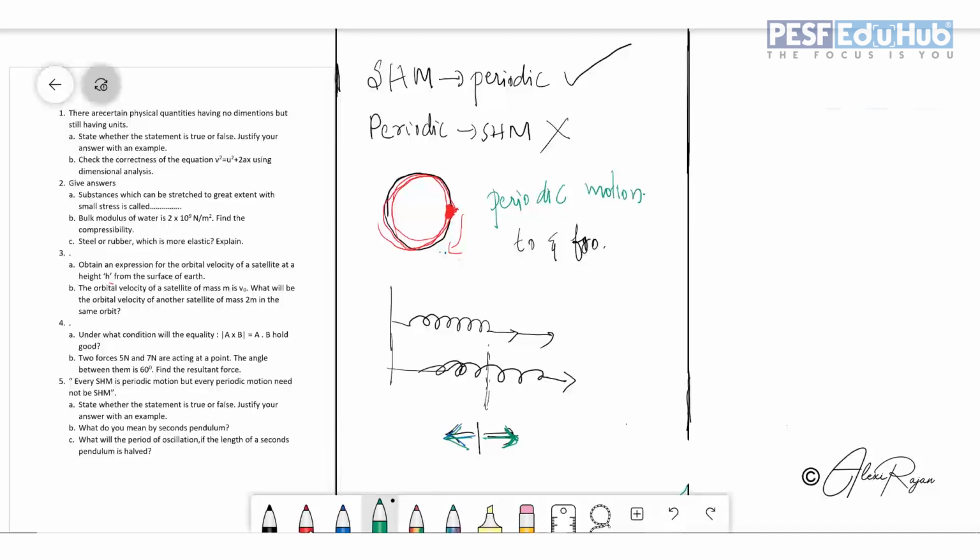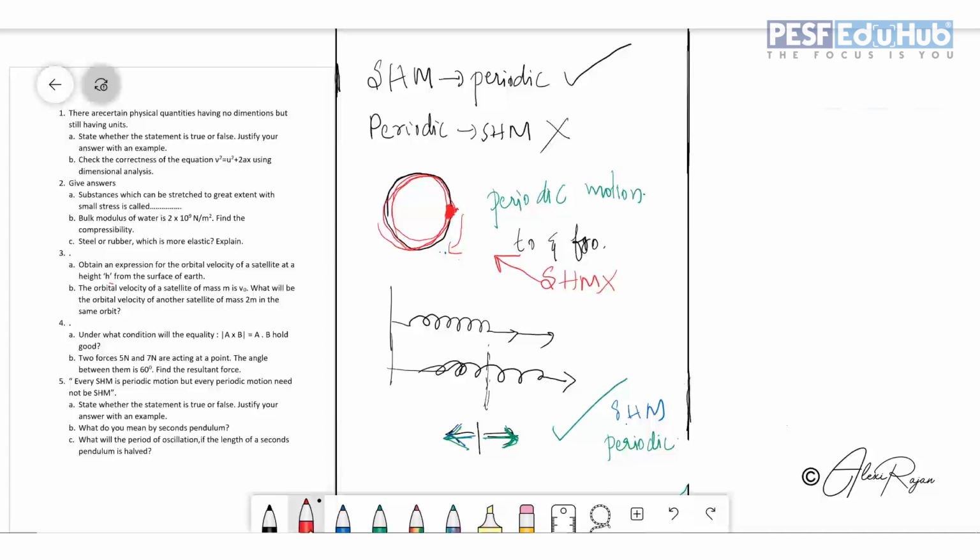This particular procedure repeats within a particular time period. So in the case of a spring, you can say it is both SHM as well as periodic. But in the first case you can only say that it's a periodic motion. It is not SHM.